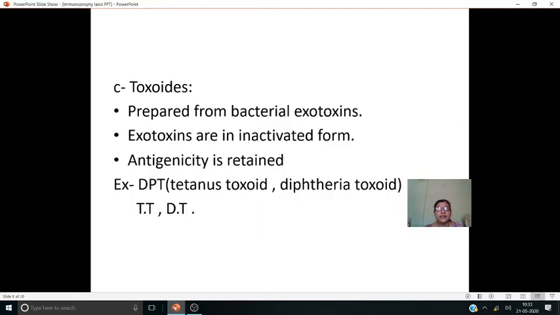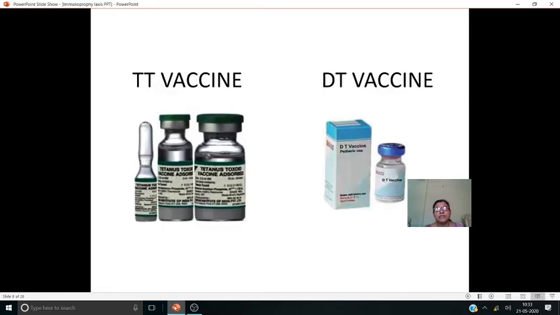And next, toxoids. I told you they are prepared from bacterial exotoxins, and the exotoxins are in inactivated form, but they retain antigenicity. It means stimulation of production of antibody. And TT, the tetanus toxoid vaccine, you can see in different forms.